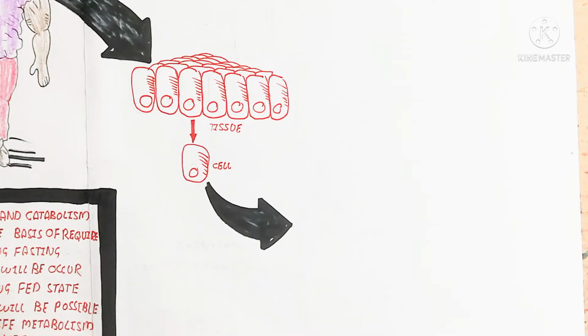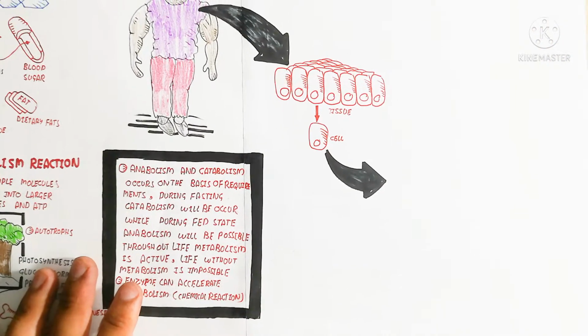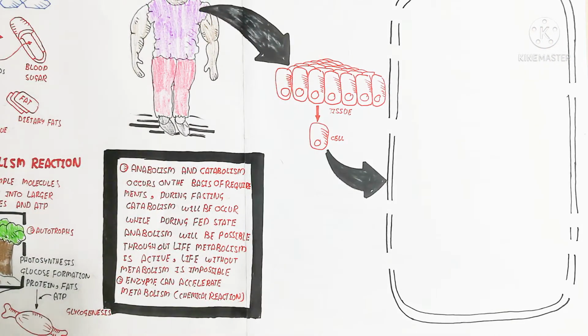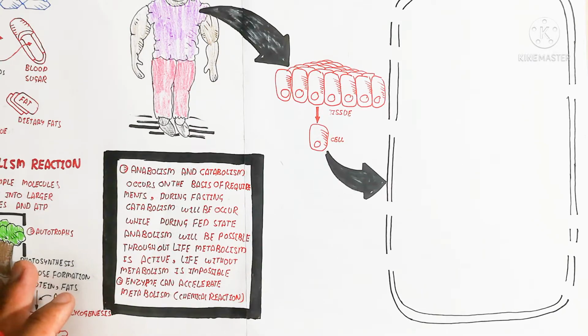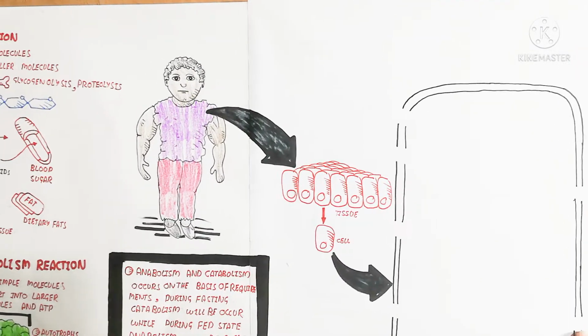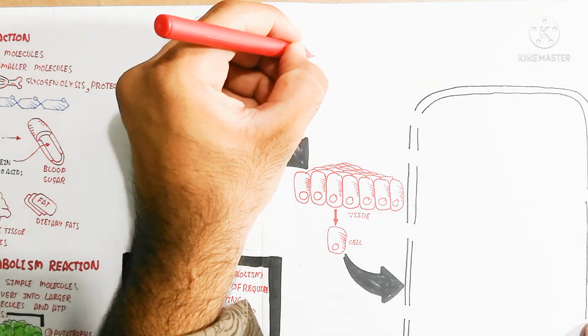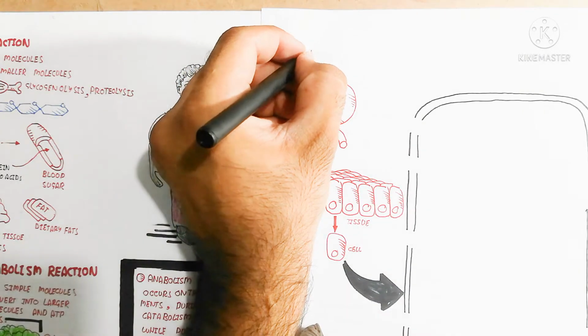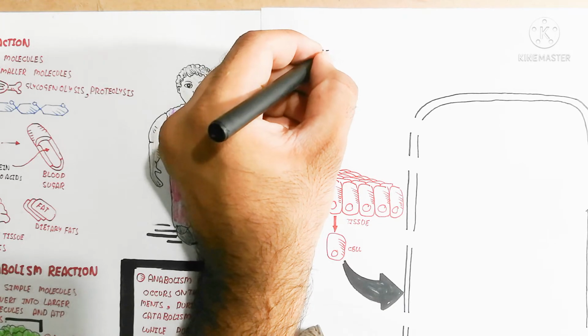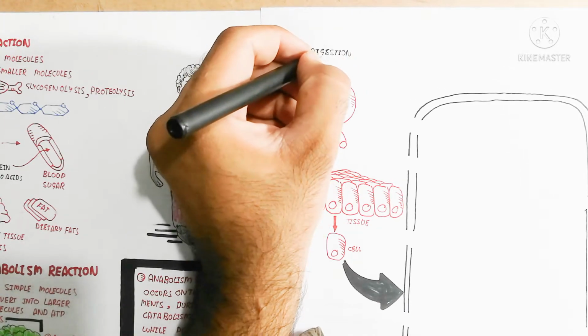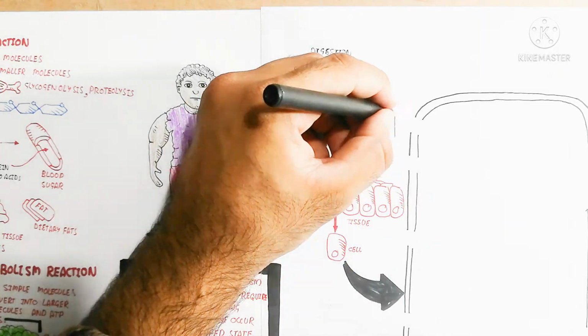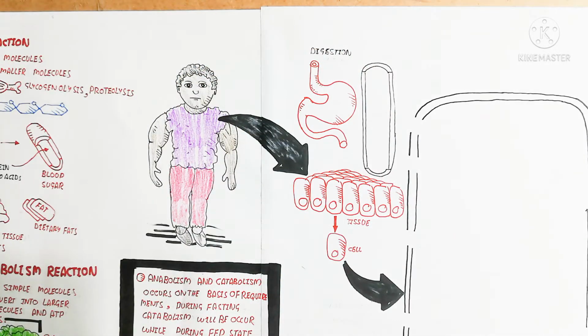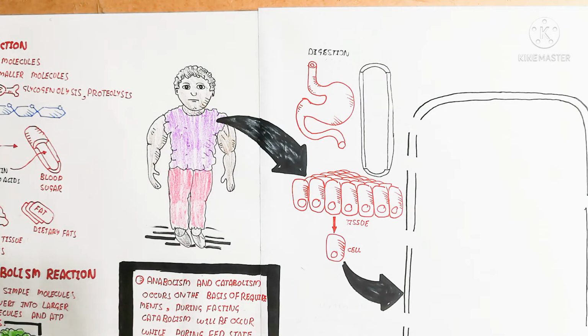So here is the human tissue, which contains similar cells, but I am separating the cell. A single cell is known as a cell, while the collective composition of cells is known as a tissue. So here is one cell which I am drawing. Basically, our digestive system will digest the larger molecules into smaller molecules, which is known as catabolism, and after catabolization, the absorption into the blood of glucose, protein, amino acids and so on. And first of all, here we will take just glucose.